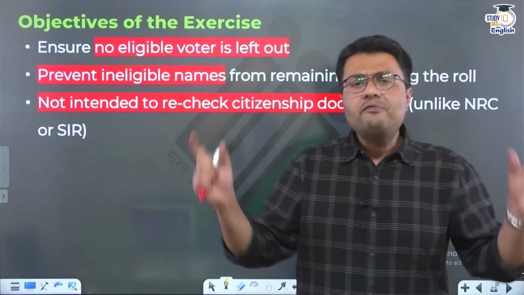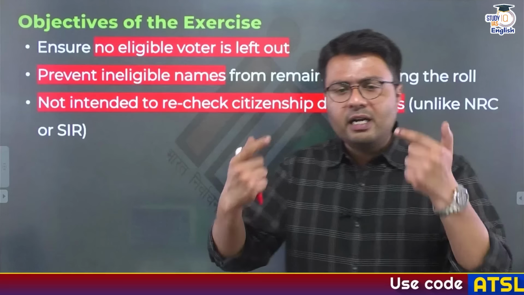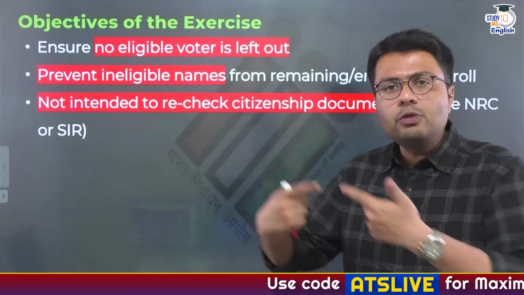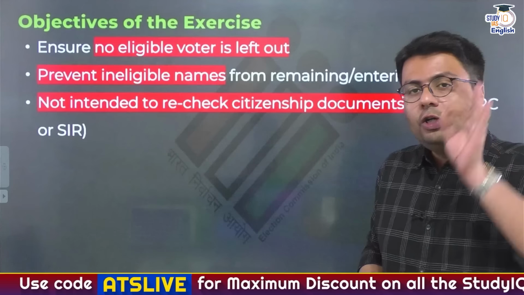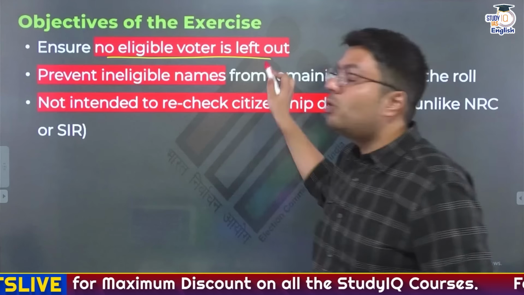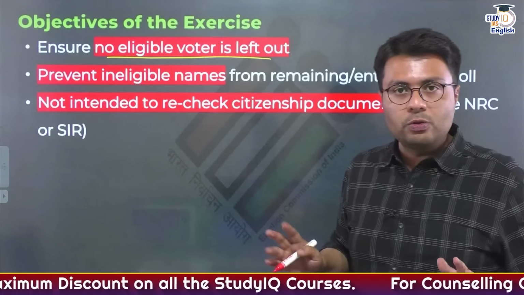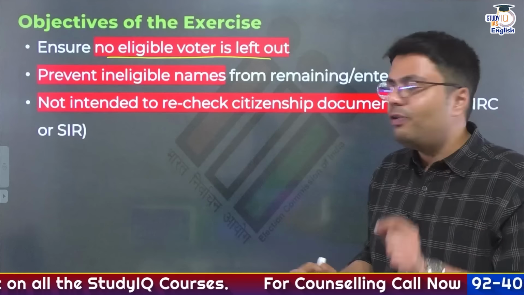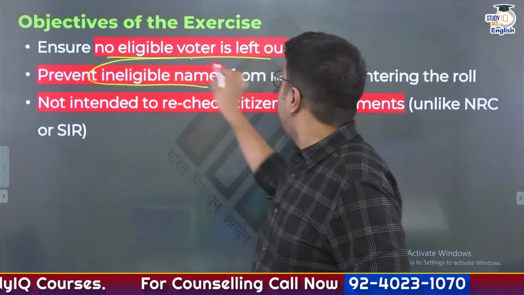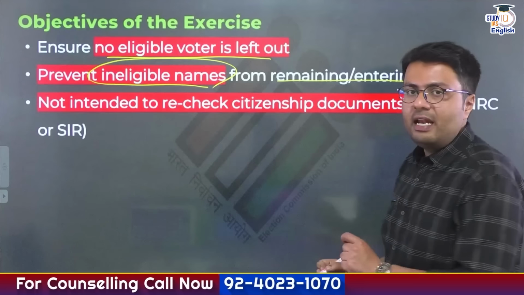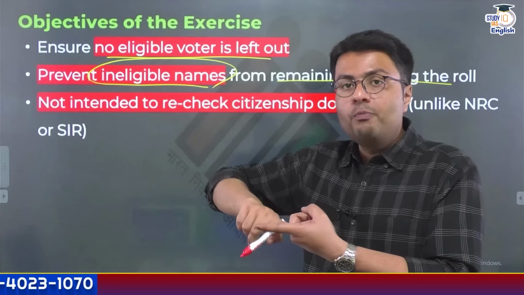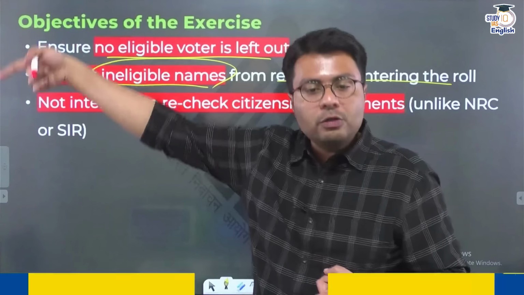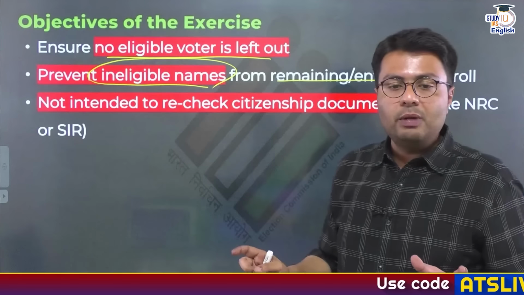Now, out of everything, what do you think is the objective? What is the purpose of this exercise? The purpose of this exercise is first of all to ensure that no eligible voter is left out of the electoral rolls. Second purpose is to prevent ineligible names from being enumerated in the electoral roll. Who are ineligible names? People who have died, people who have moved out of that residence to other parts of the country, those are ineligible names.